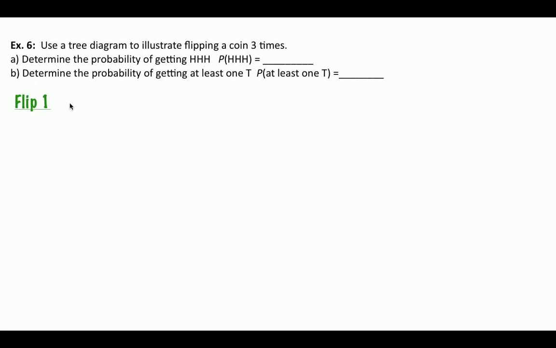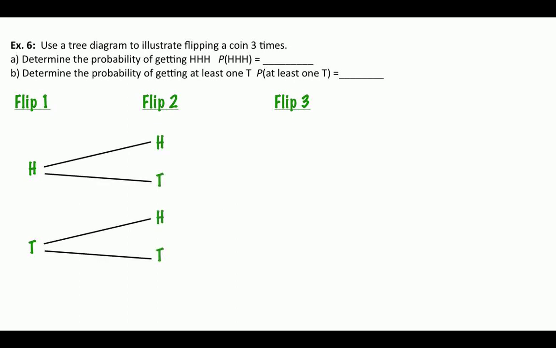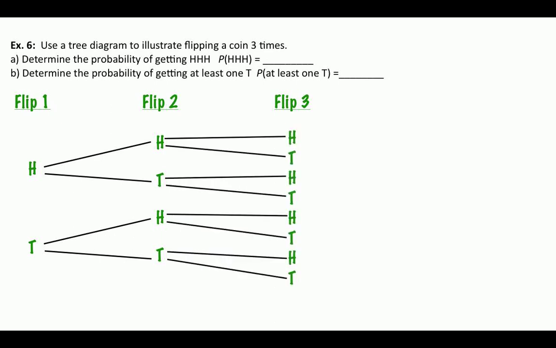So imagine you're going to flip the coin 3 times, or flip 3 different coins. Either way, there are 3 stages: the flip 1 stage, the flip 2 stage, and the flip 3 stage. When you go to the flip 1 stage, it could be heads or tails, and now we're just deciding on different paths. If it was heads, then flip 2 could be heads or tails. If it was tails, then flip 2 could be heads or tails, and so on. And now in flip 3, we're going to build and build and build.